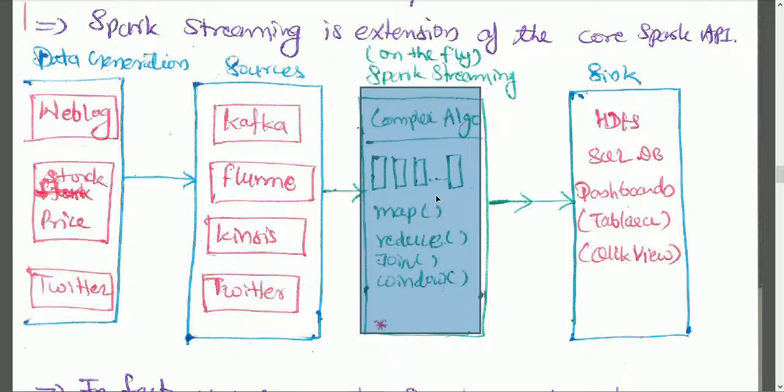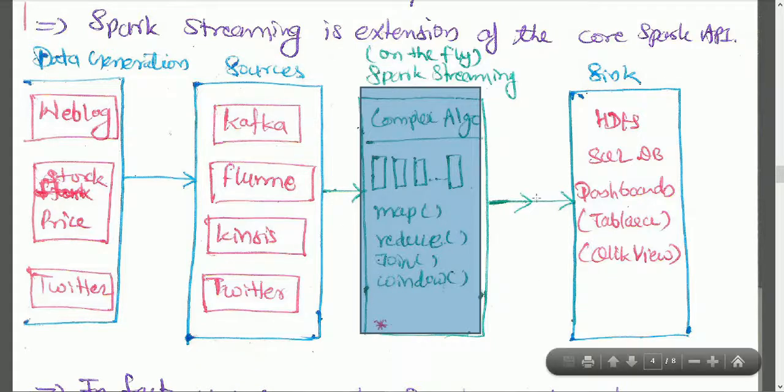We'll discuss this further. Like the core Spark API we have done, with map functions, reduce functions, join functions, and window functions, we can apply them independently on each batch and then produce the output. This output goes to a sink like an HDFS sink, or a SQL DB, as you can store data in an RDBMS after processing, or a dashboard to visualize the data. The dashboard could be QlikView or Tableau; these are platforms which help you view your data. I'll show you one small example on this.